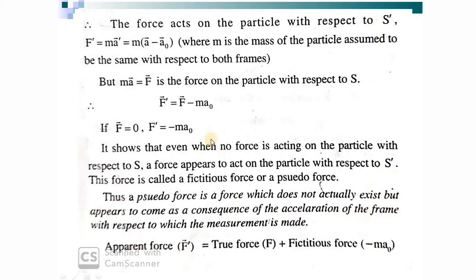Right. So the apparent force, the fictitious force or pseudo force, is a force which is not actually existing, but we feel it to be existing because we are observing the particle from an accelerated frame. So the net force observed in an accelerating frame is what? The true force plus the fictitious force. Hope it is clear. If you are observing a particle from an accelerated frame, we experience a pseudo force. So the net force will be the actual force plus this pseudo force. And the pseudo force will always have a negative sign.